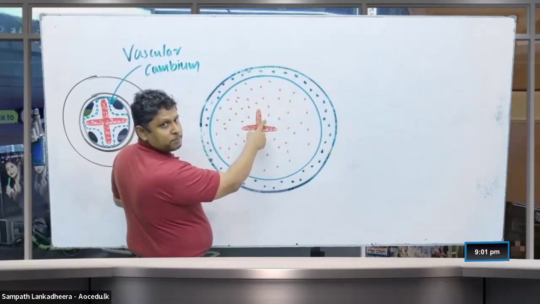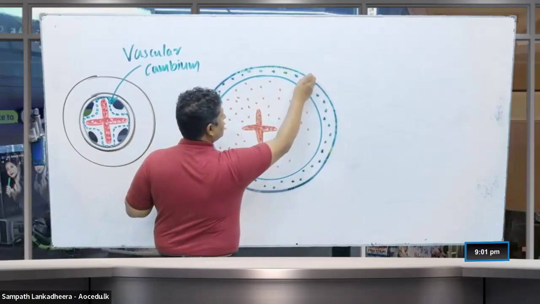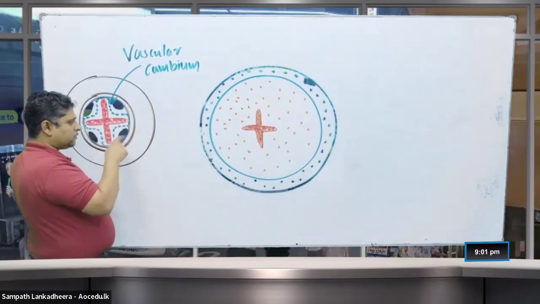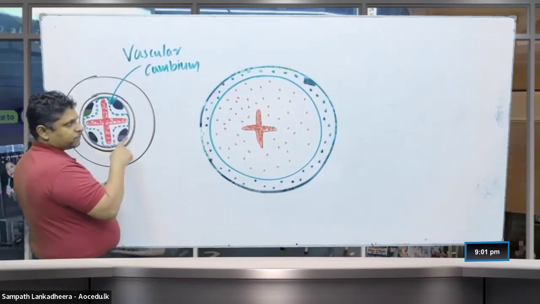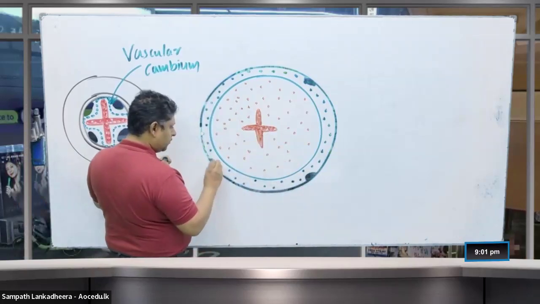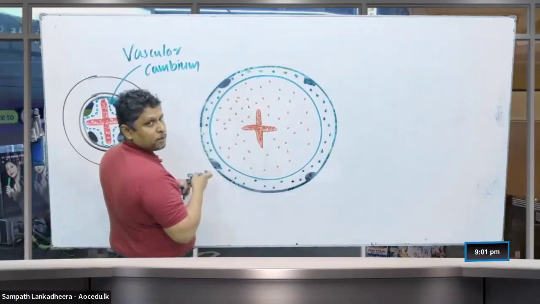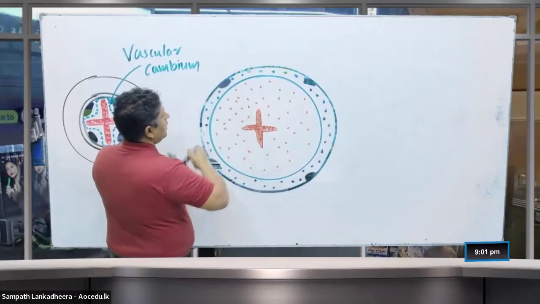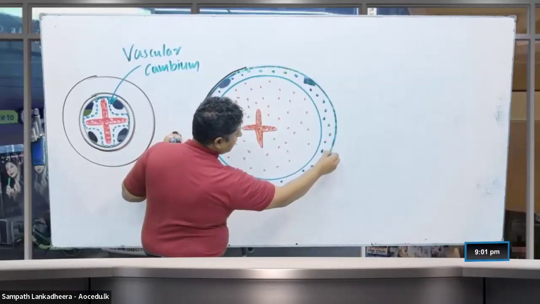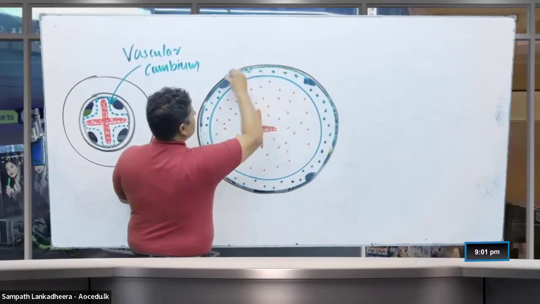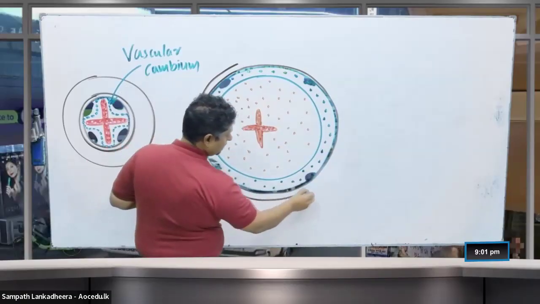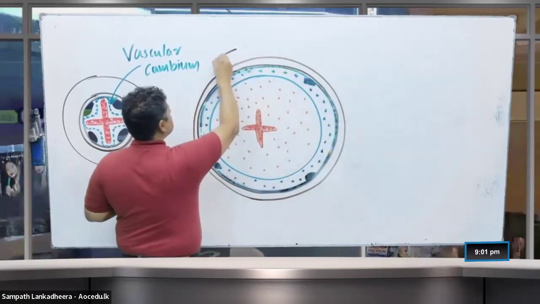Against the arms of the xylem, we can see the primary phloem present. Look at this, people. These are the arms of the xylem, and against them the primary phloem is present. Here I am drawing the pericycle. This pericycle is the one which is going to form the cork cambium. This is the endodermis, and this is the epidermis.